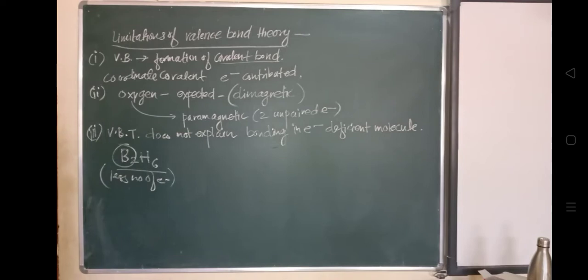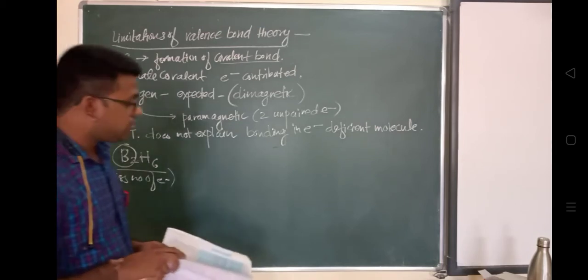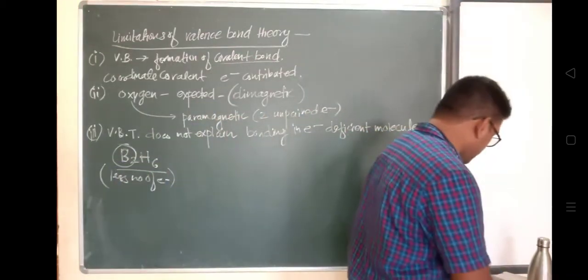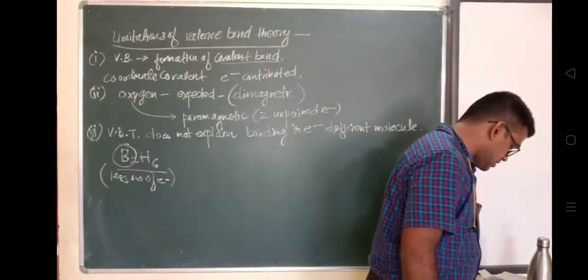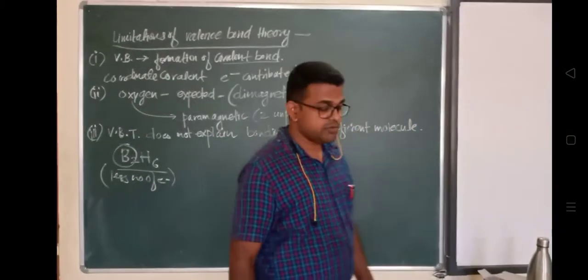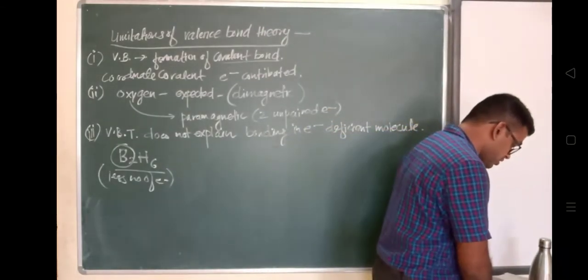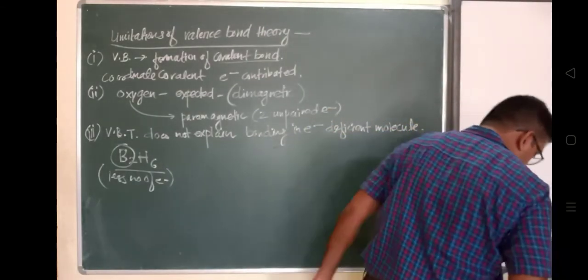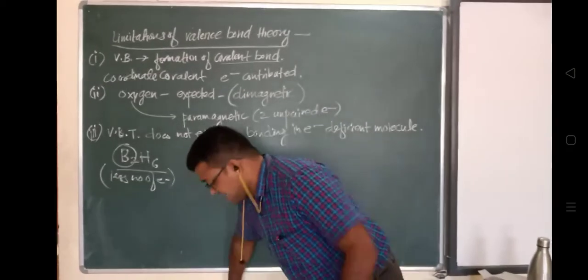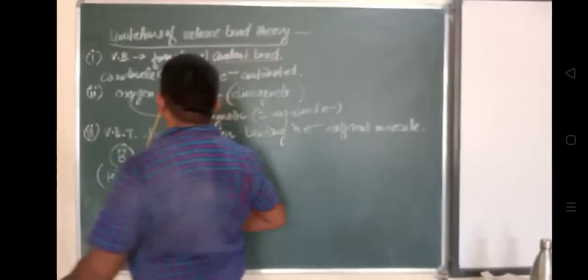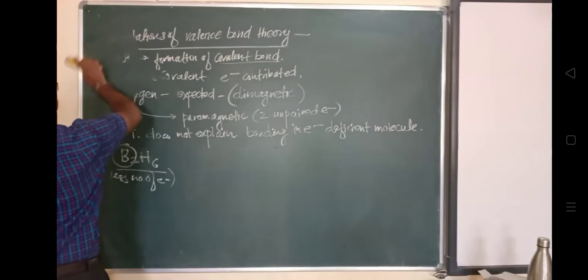So this is about the valence bond theory. Now we'll focus on another theory, called the molecular orbital theory. But before proceeding, we'll take one problem. Problem number 5.4: explain the formation of BeCl2 as per hybridization.